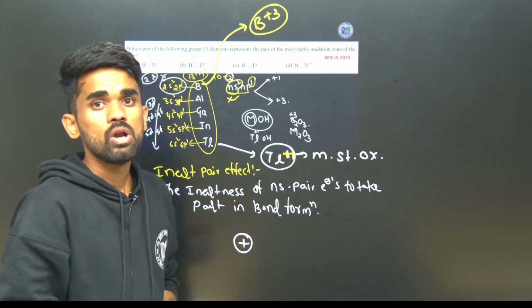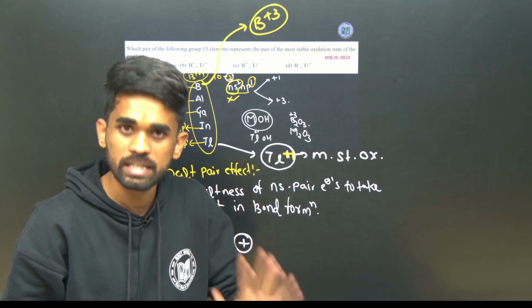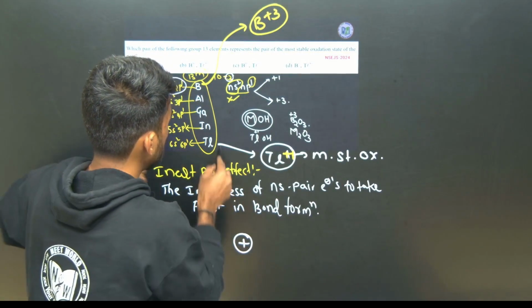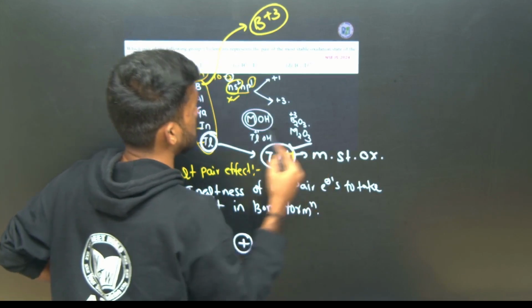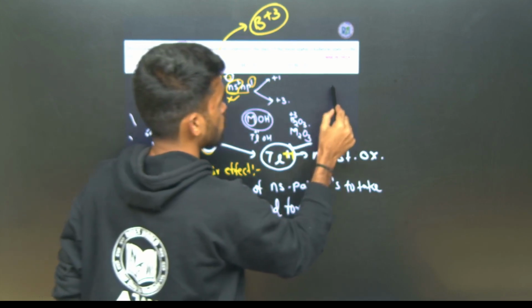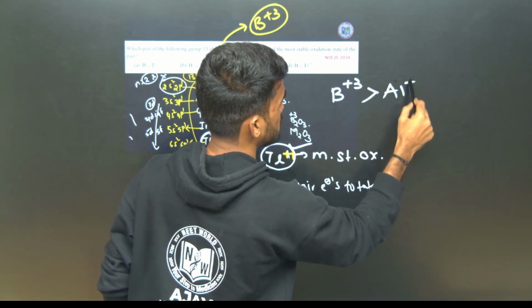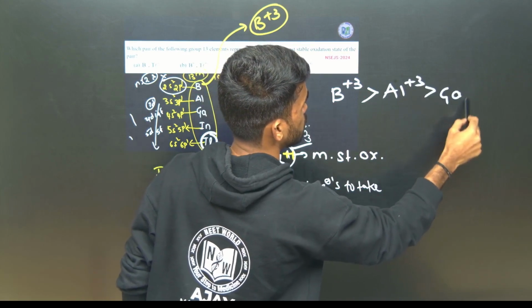Down the group, lower oxidation state stability increases and higher oxidation state stability decreases. So thallium has +1 as stable, and boron has +3 as stable. I can write boron +3 is more stable than aluminium +3, and then gallium +3, something like this.